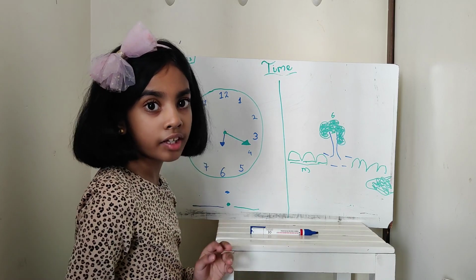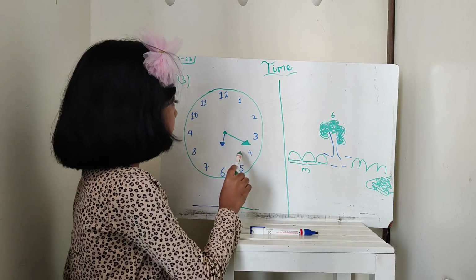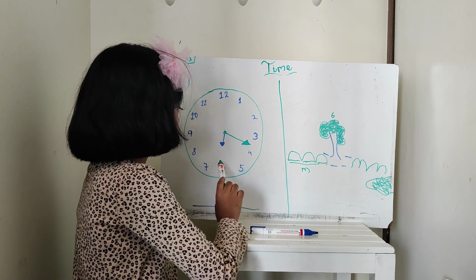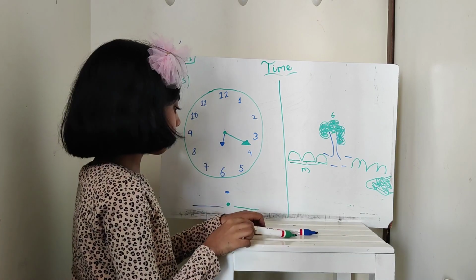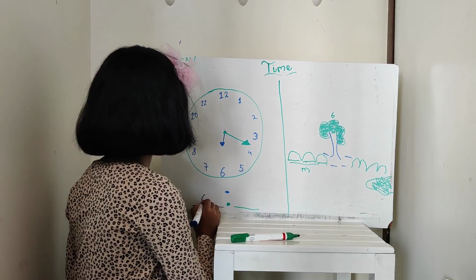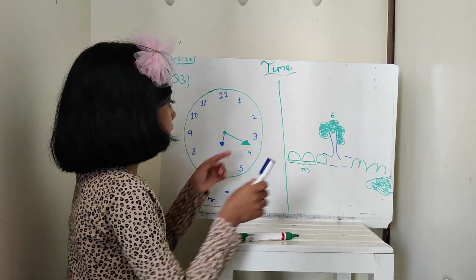We have to cover these 3 minutes to get 6 o'clock. And same goes here. This is 6 o'clock. Sorry, this is 6 hours. So we will write 6 hours.